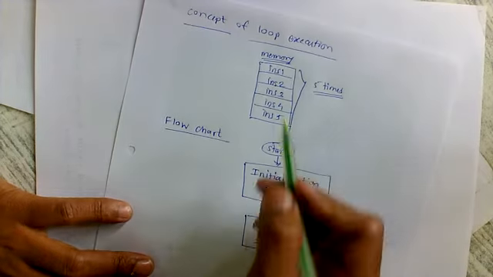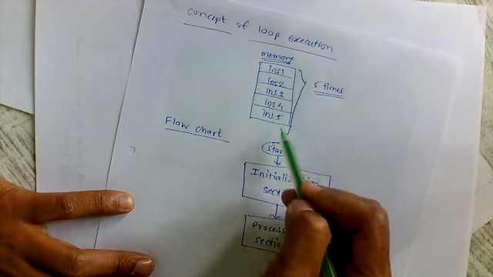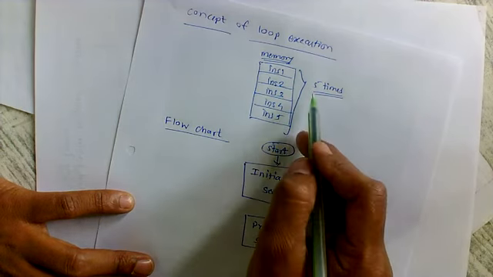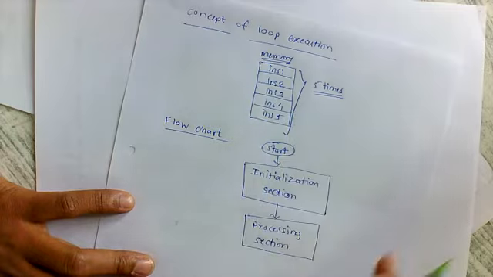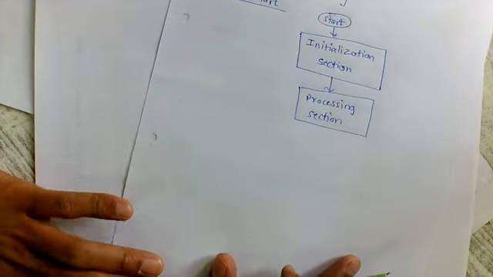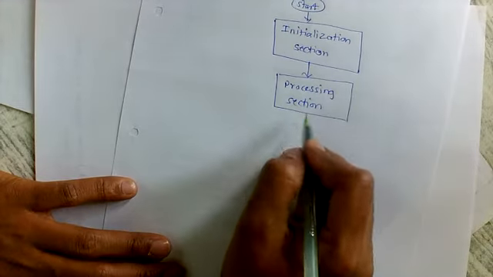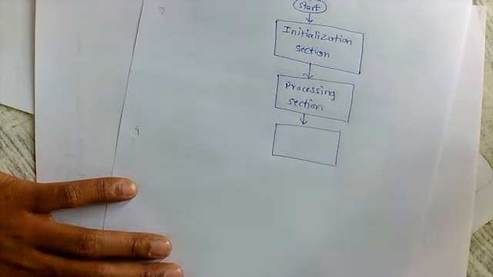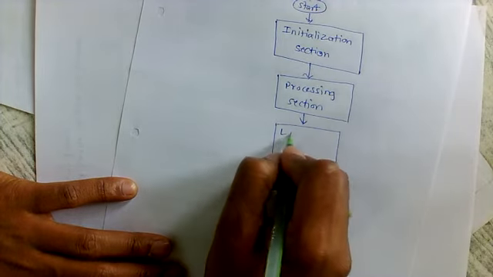So according to this example, instructions 1, 2, 3, 4, 5, this group of instructions required to execute 5 times, you have to consider in this particular processing section. Then the next block is the loop control section.